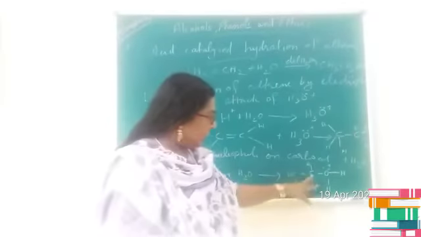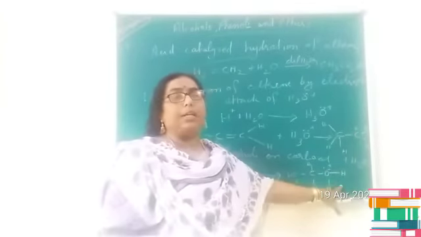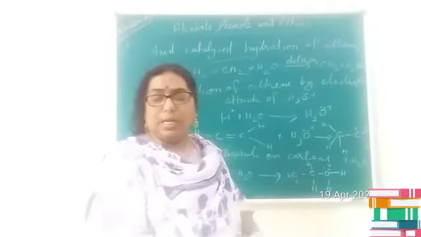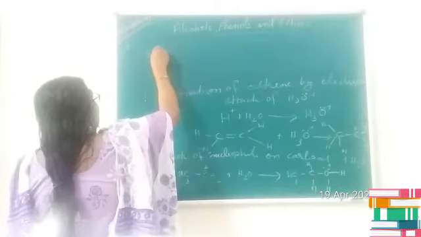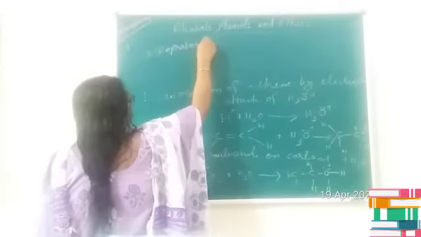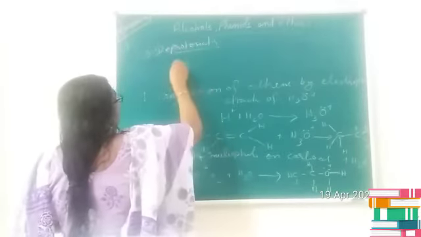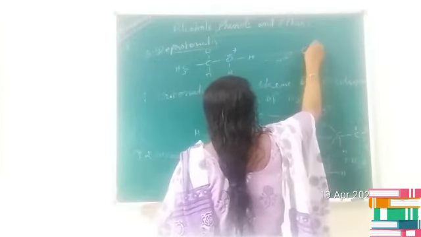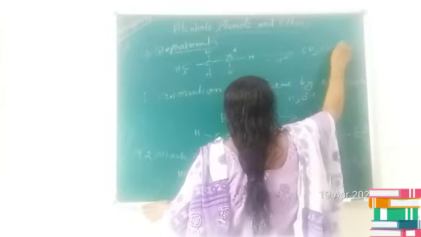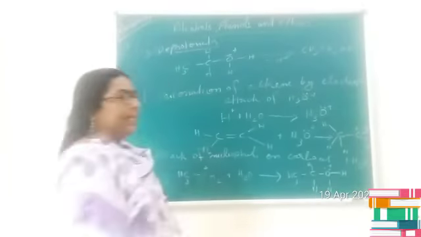Now just listen here, children. From this unstable product you have to remove a proton. So the last step, the third step, is deprotonation. Let us write that unstable product. It will be removing H plus and results in the formation of CH3CH2OH. Is it clear, children, the mechanism?